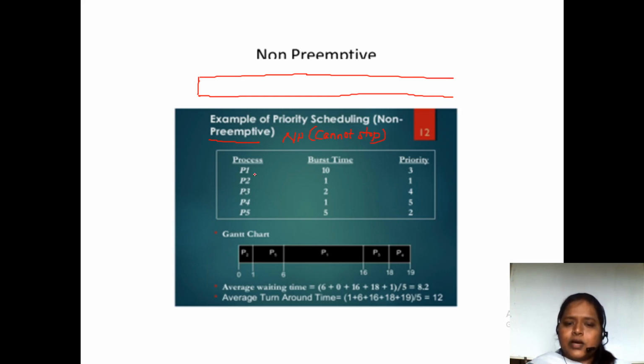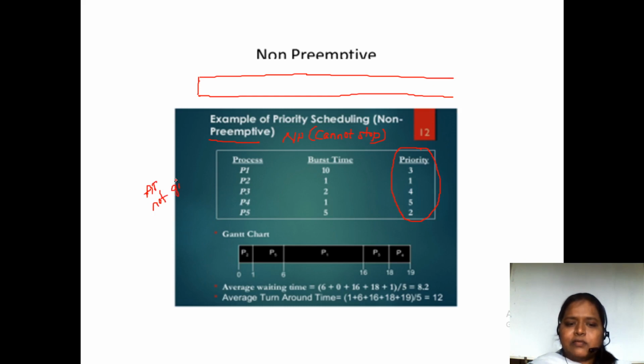So here all 5 processes are there. The burst times are 10, 1, 2, 1 and 5, and the priorities are 3, 1, 4, 5 and 2. So these are the priorities we have to consider. Fine. First, here arrival times are not given.